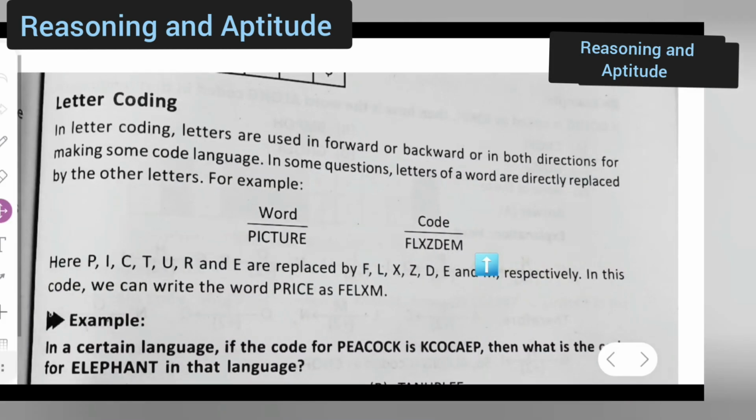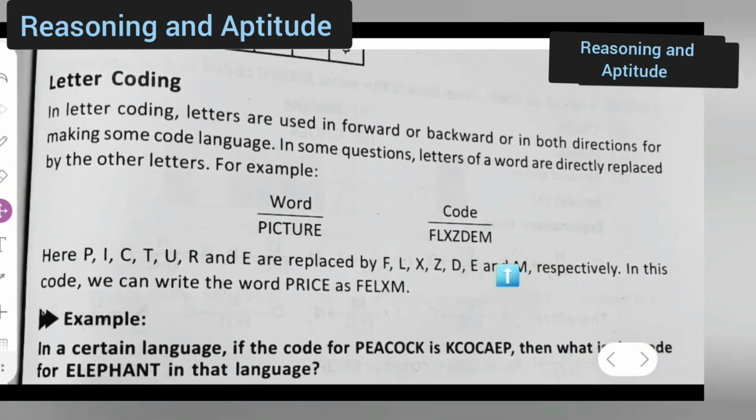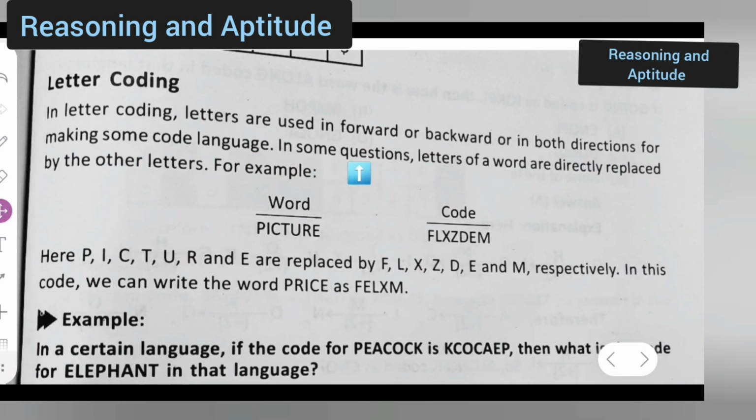Let us see letter coding. You all can take down letter coding. In letter coding, letters are used in forward or backward or in both directions for making some code languages. In some questions, letters of a word are directly replaced by other letters. For example, the word picture has this code, FLXDZDEM.